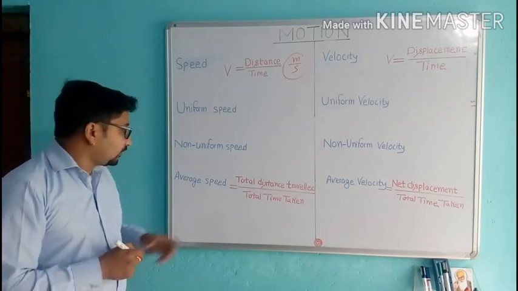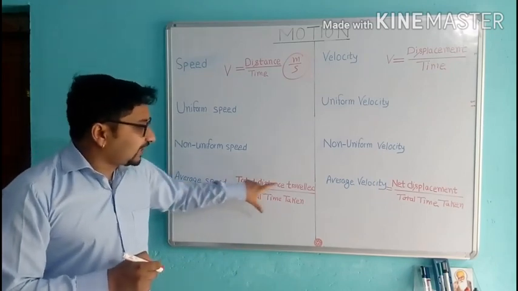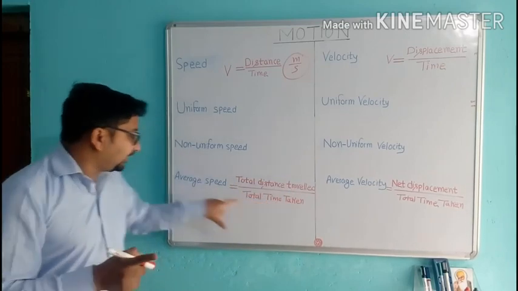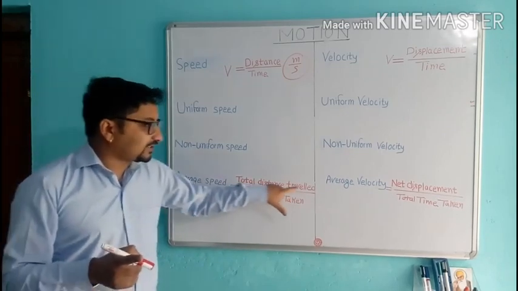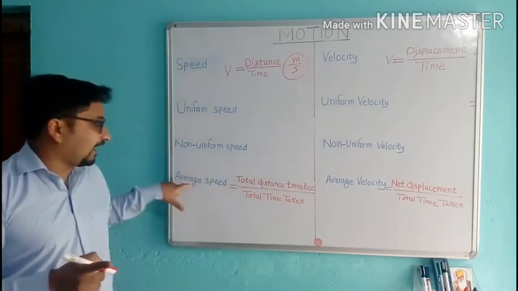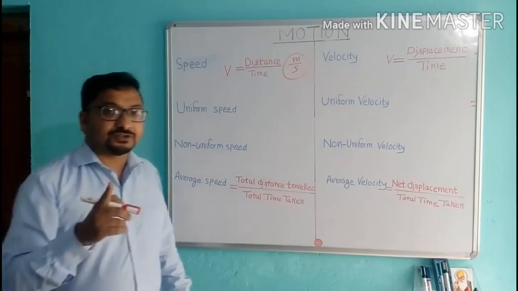Okay. Next, average speed. Total distance traveled by an object divided by total time taken gives average speed. It is always positive.